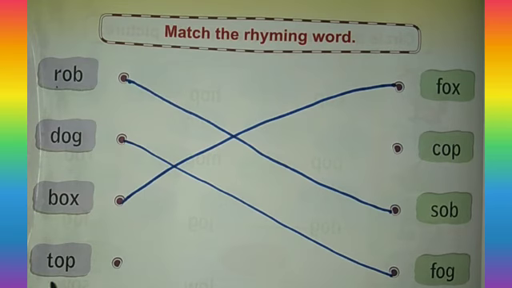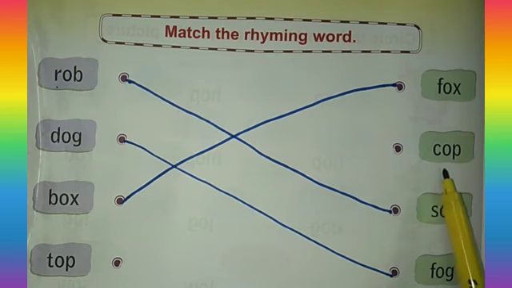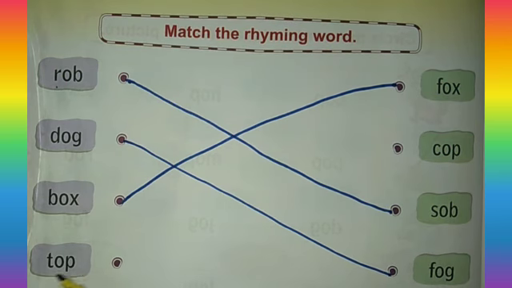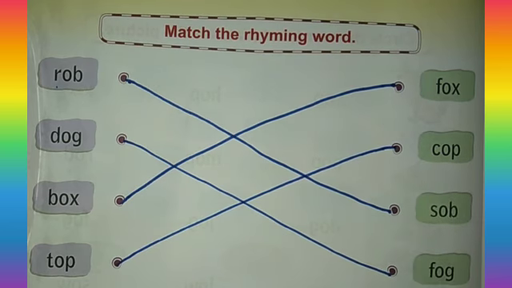Now look here. Top, top. This is an op sound word. And here, cop, cop. This is also an op sound word. So we will match top with cop. Thank you.